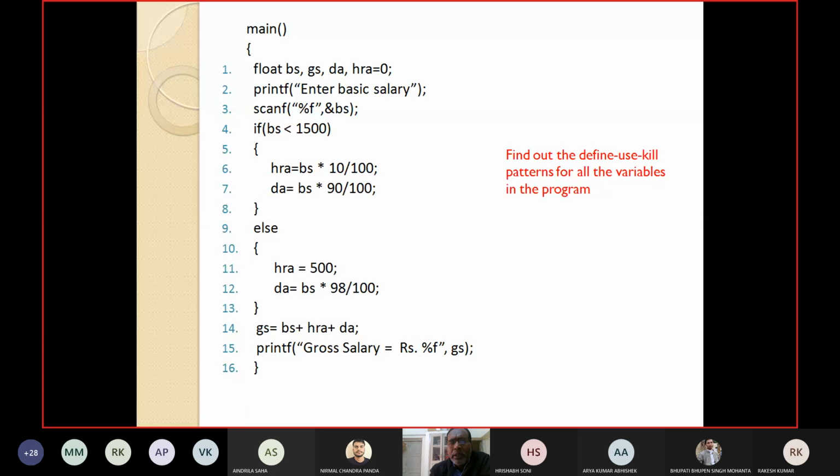What is our objective? To perform data flow testing. And how to perform data flow testing? You find out all the def, use, kill patterns and then check for each pattern. We have seen there are two types of patterns, single character patterns and double character patterns, isn't it?